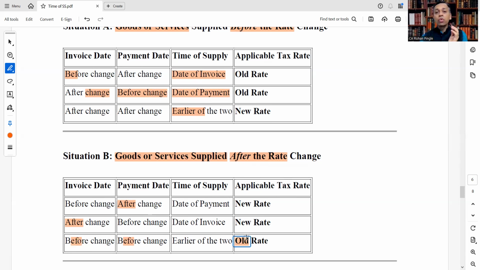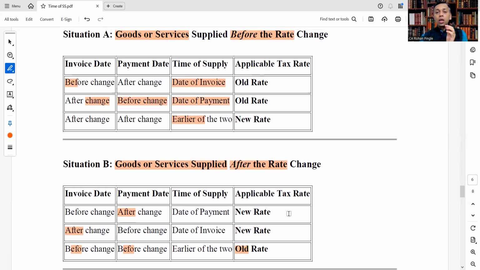Very simple. If you study like this, maybe you look at it as mechanical, but it is simple to understand. Focus is what is important. When goods or services are supplied before the change, then you have to focus on the word before. Between invoice date and payment date, if invoice is issued before, then time of supply is of course invoice, old rate applicable.